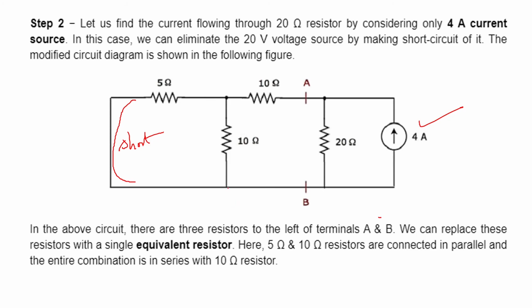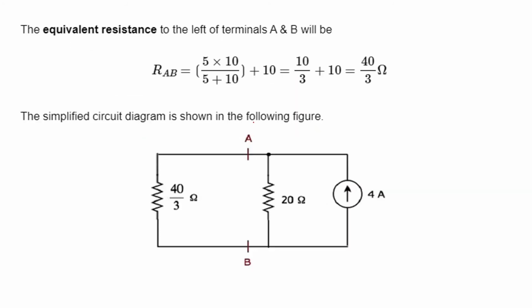In the above circuit, there are 3 resistors to the left of the terminals AB. So if these are the terminals A and B for the 20 ohm resistor, then there are 3 resistors here, 1, 2 and 3. We can replace these resistors with a single equivalent resistor. Hence the 5 and 10 ohm resistors are connected in parallel and the entire combination is in series with 10 ohm. Then we can find the equivalent resistance. So the equivalent resistance here will be 40 by 3 ohms. The simplified circuit will be like this.